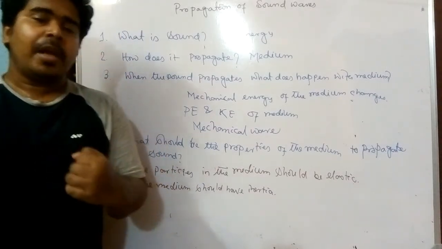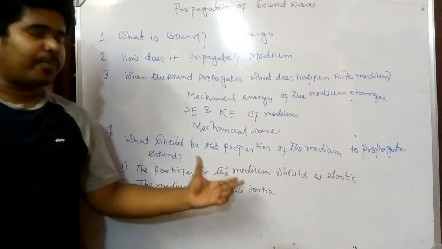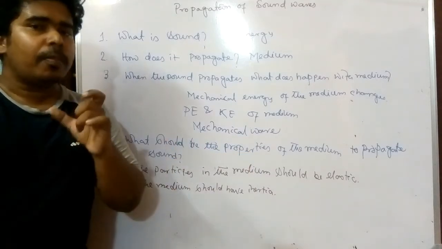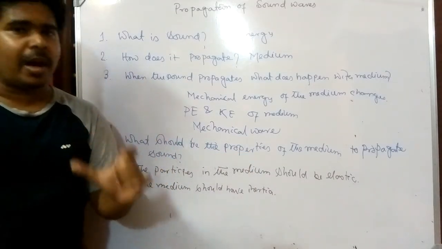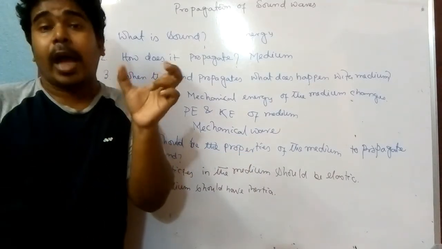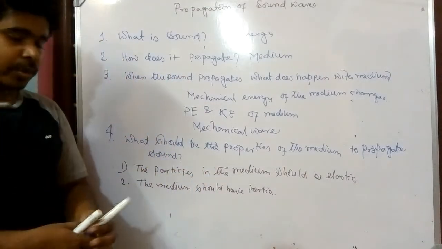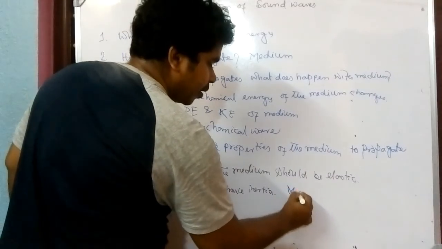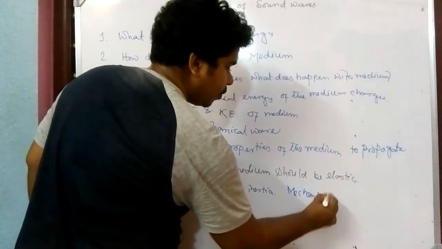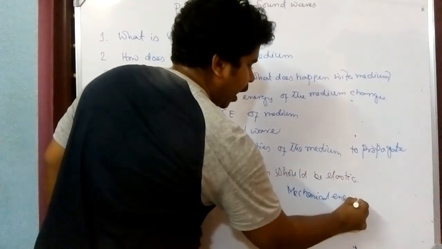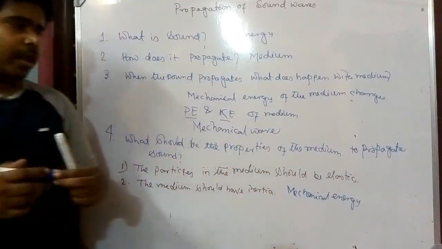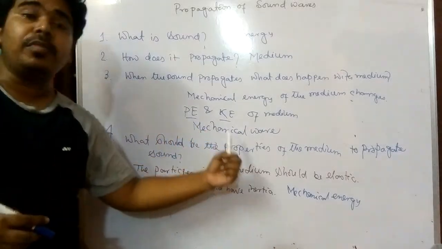What does it mean? Inertia is a property which is directly related with the mass. So the particles should have a definite mass, and as they have a definite mass, they should have a particular mechanical energy. Because we know kinetic energy or potential energy is directly related with mass.